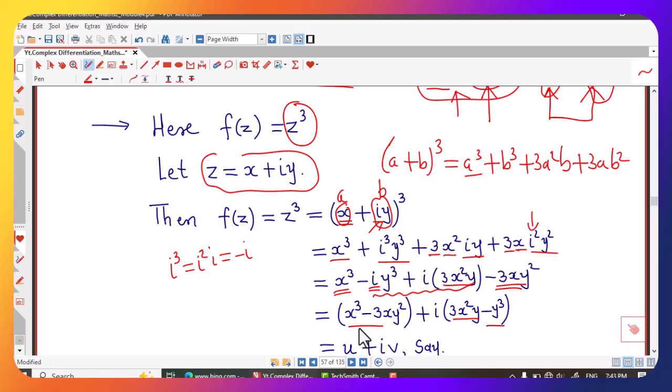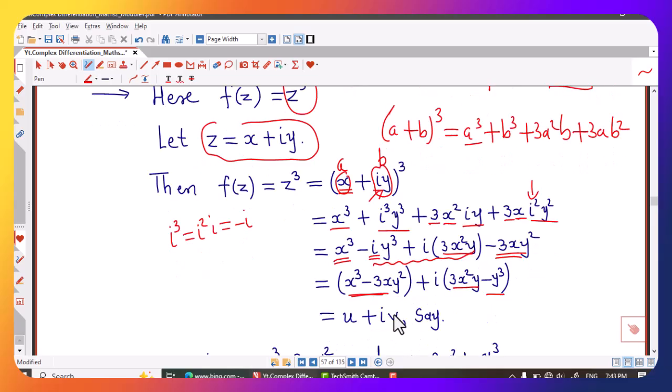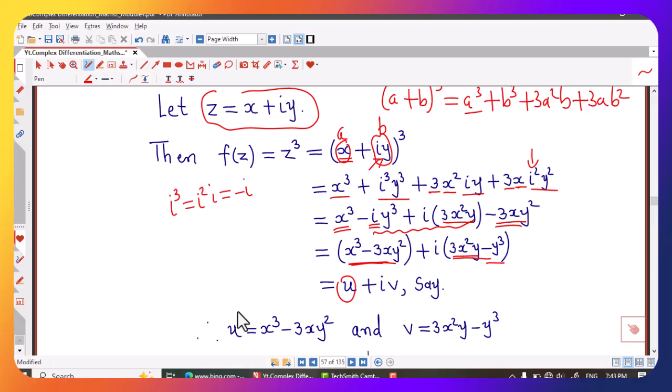Now this is in u plus iv form, so we compare with u plus iv and we find that u is x cube minus 3xy square and v equal to 3x square y minus y cube. After this step we have to determine the first order partial derivatives of u and v with respect to x and y.